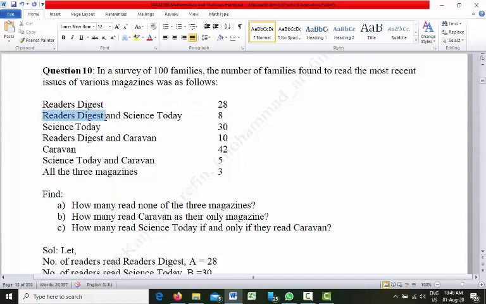Out of 100 families, 8 families read Reader's Digest and Science Today, both.